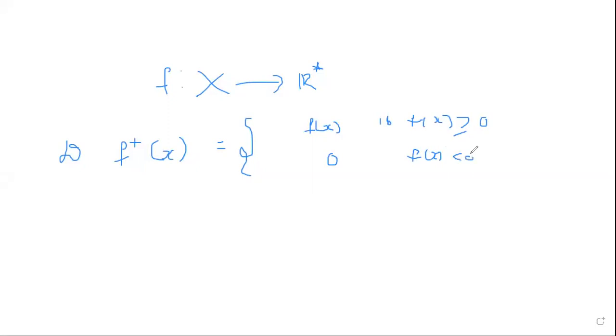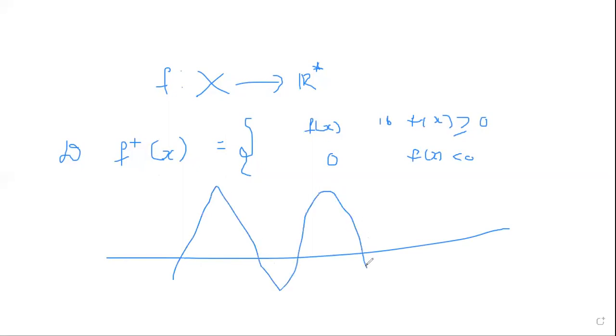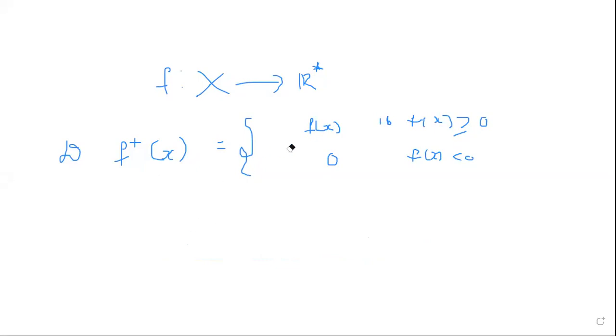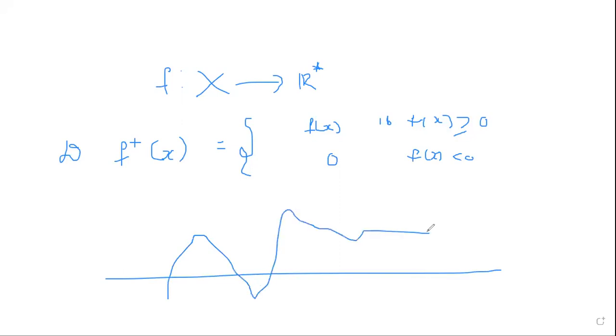Is it correct? Here, f plus is the maximum of f of x comma 0. Then you can see that in this diagram, here this is a curve. Then what is f plus?